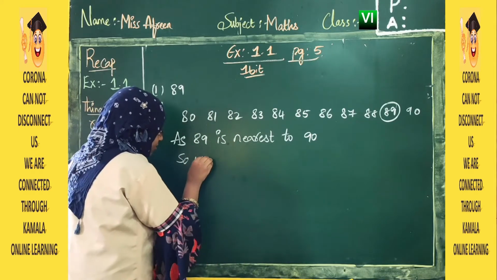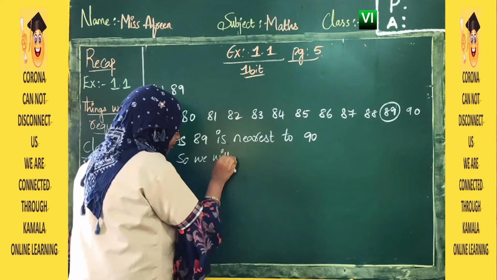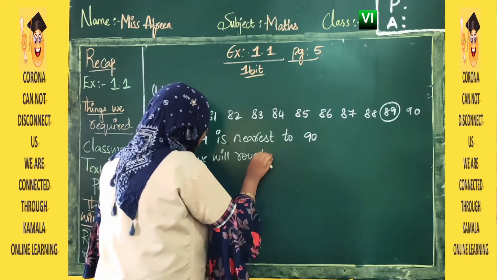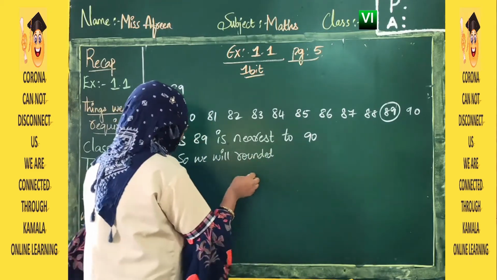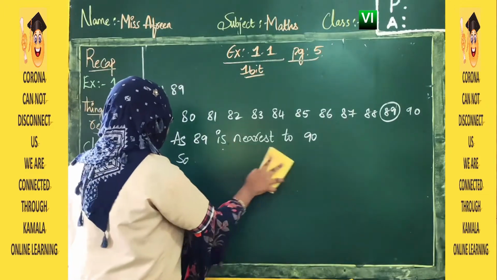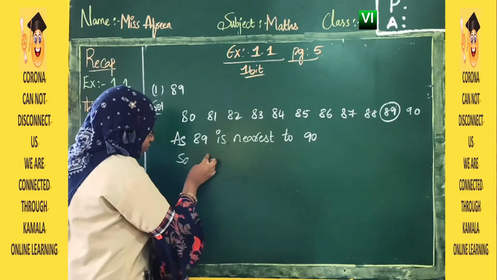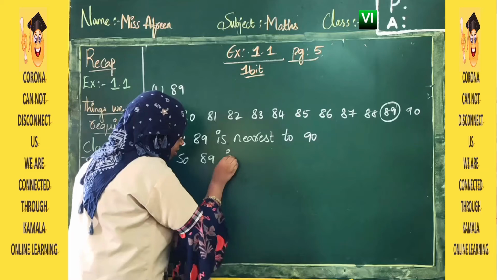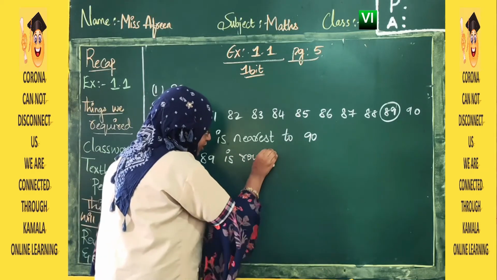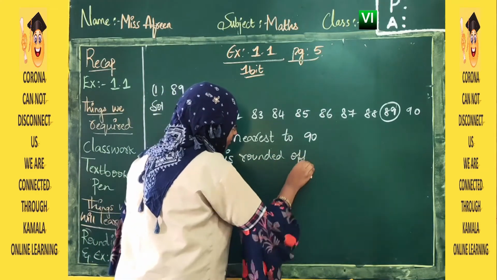we will round. Okay. Short form will write, so 89 is rounded off to 90.